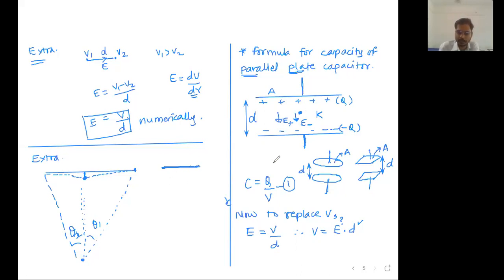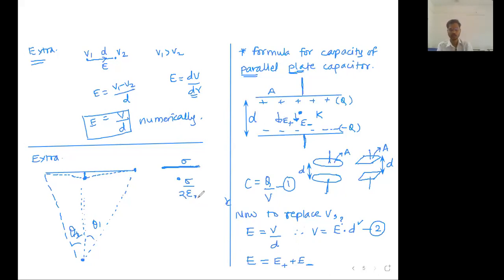What will be the total electric field? Now write down this as equation number 2. This is equation 1, this is equation 2. Now the next task is to find out the total electric field in this region. Total electric field in that region is equal to the electric field due to the positive plate plus the electric field due to the negative plate. And both these electric fields are in the same direction, downward direction. So if you have an infinite plate having charge per unit area sigma, then what is the value of electric field at any point? It is sigma upon 2 epsilon 0 because of an infinite plate.